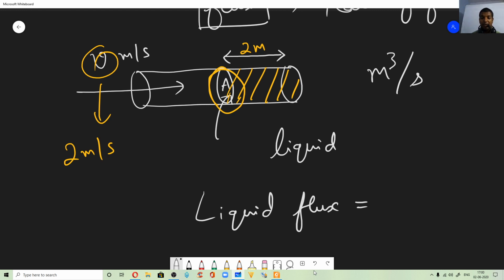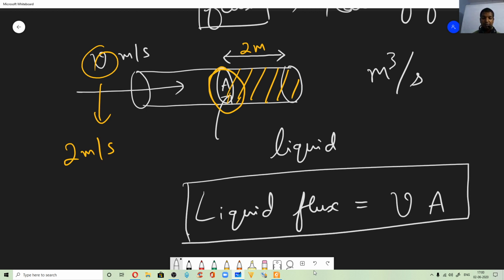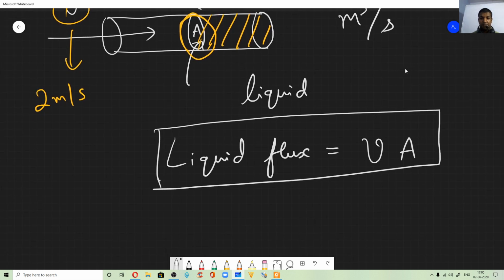Now it is the speed. Liquid flux depends on how fast the liquid is flowing. So we multiply it by V and the area A. Now what are the possibilities of increasing this liquid flux? So you can either increase the velocity or you can increase the area.